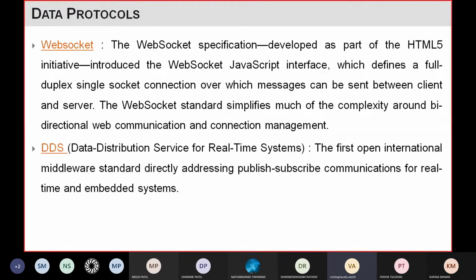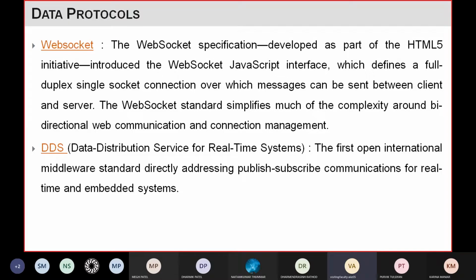And this DDS is the first open international middleware standard. So it's a kind of open protocol. Open protocol means no permission is needed, no royalty you have to pay. So it's open, and it was also the first international standard.